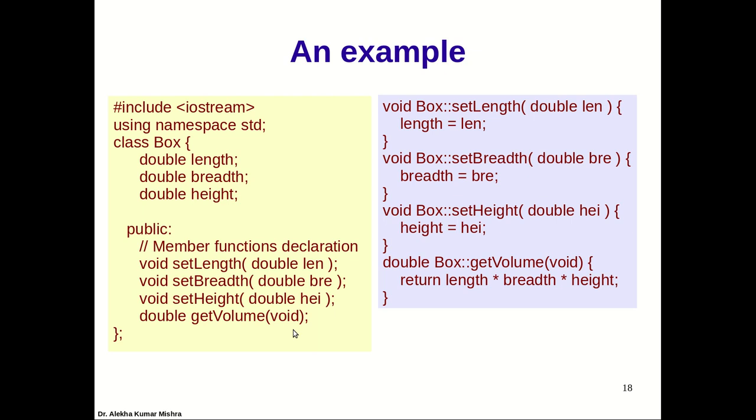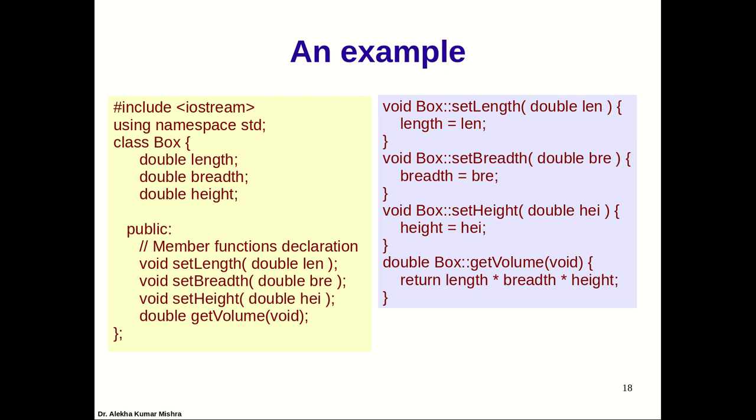I followed the book by Deitel and Deitel. They define all member functions in the format of set and get, depending on whether they modify the values; we'll come to that definition later in this slide. So set indicates that they are setting the values, they are modifiers. Get means they simply access the value and return it. They don't modify it.